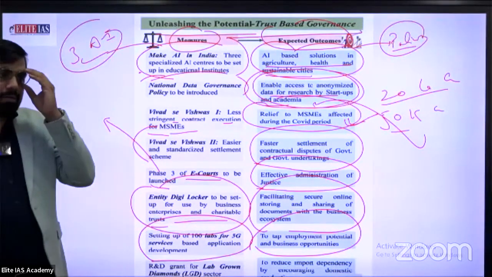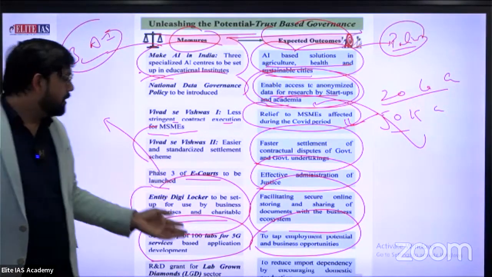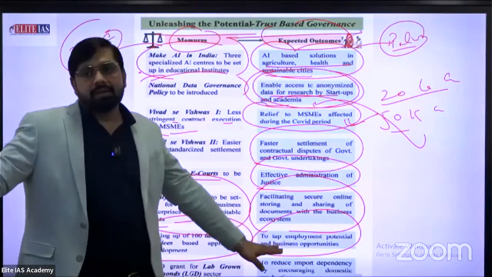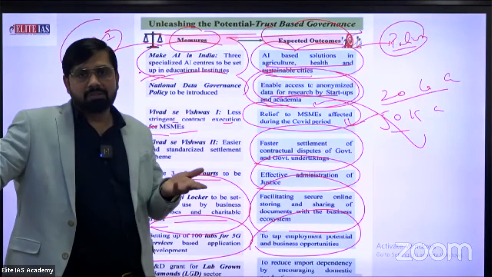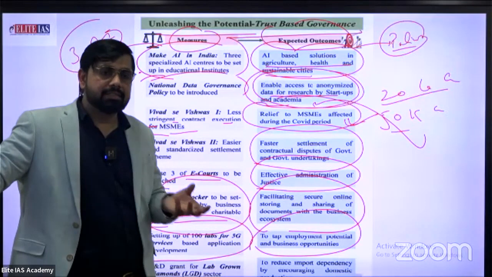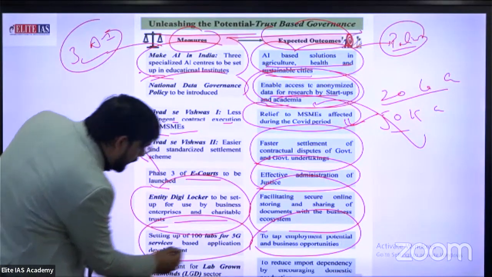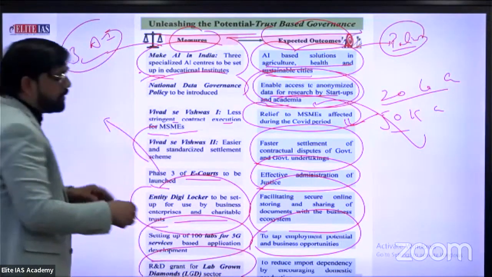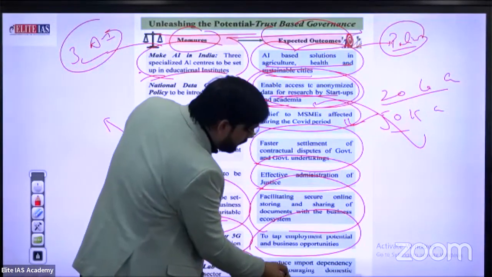If communication services are blocked or lacking, most businesses are affected, and I suppose Indian industries, especially different MNCs, face losses of lakhs or crores. Next, R&D grant for lab grown diamonds, to reduce import dependency by increasing domestic production.